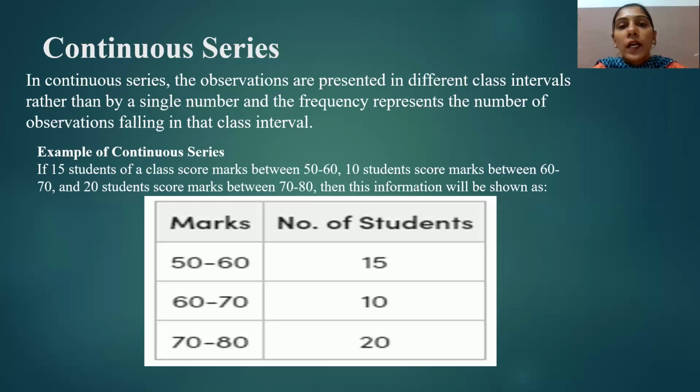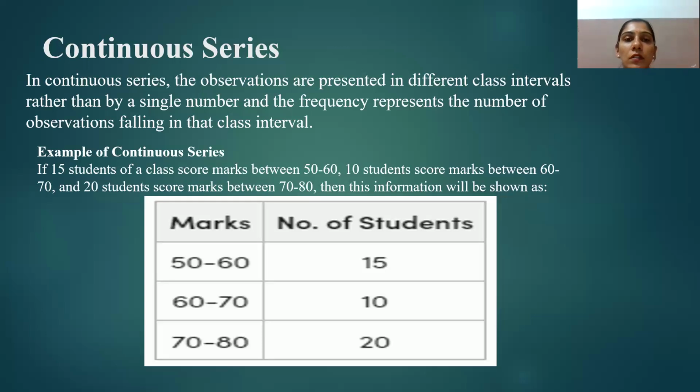If the lower limit of the class is either 0 or a multiple of 5, then it becomes very convenient for the investigator to make quick calculations. Also, one should ensure that the class limits are whole numbers. Now, the class interval is basically the difference between the lower limit and the upper limit of a class.